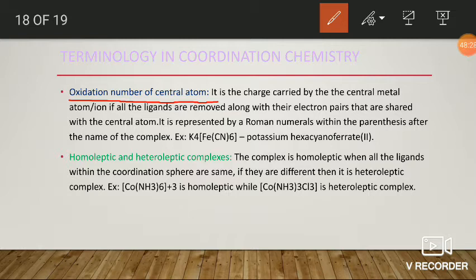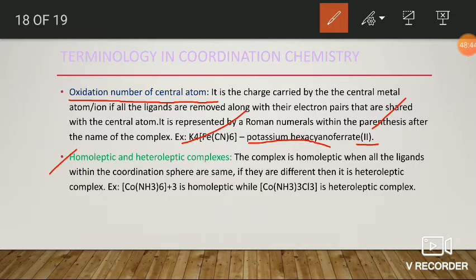If you observe the example, the case of potassium ferrocyanide is written as potassium hexacyanoferrate(II). Here, within the parentheses, it is the oxidation number of iron.